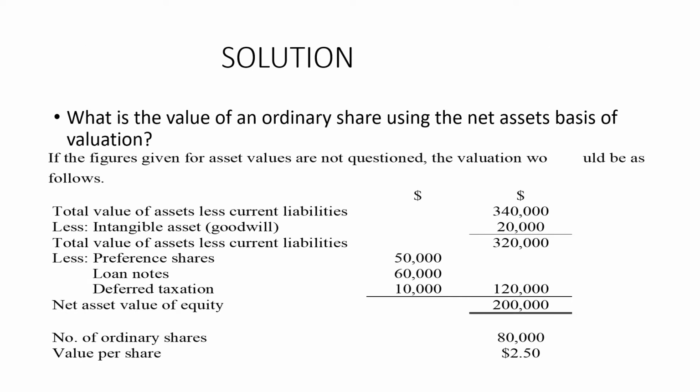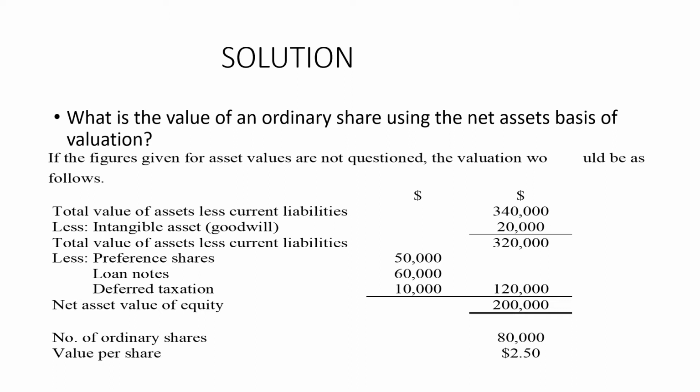Now obviously the amount of equity and liabilities is 4,40,000. What they want us to do is find the value of an ordinary share using the net assets basis of valuation. First of all, if the figures we have seen in the balance sheet are not questioned, that means they don't have any doubt and they show the true values.